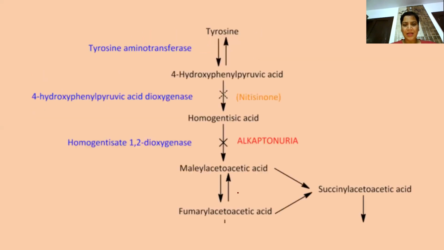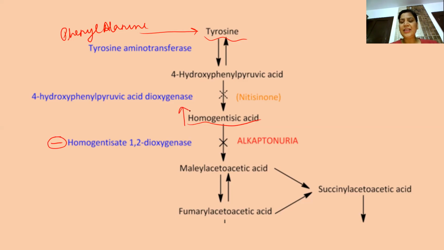Before taking up this, see, this is the reaction. Tyrosine is required for the synthesis of melanin, and it is required for the synthesis of catecholamines. Tyrosine is degraded also, because tyrosine is synthesized from phenylalanine, and we call phenylalanine a glucogenic as well as ketogenic amino acid. So here you can see that homogentisic acid is being produced, which in the presence of homogentisate oxidase forms maleylacetoacetate. Now, if this enzyme is absent, obviously there will be increased concentration of homogentisic acid.